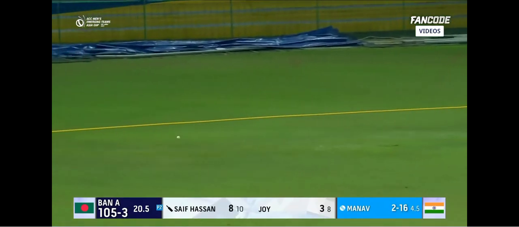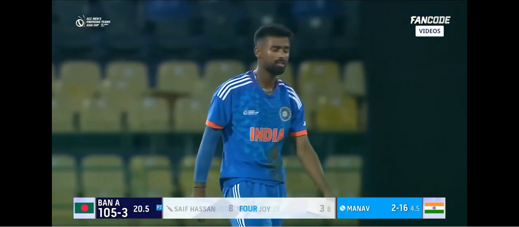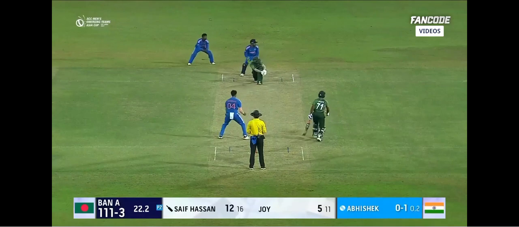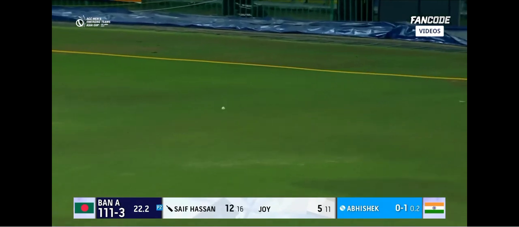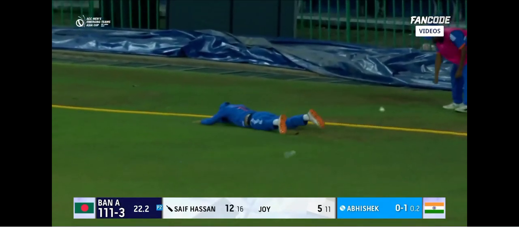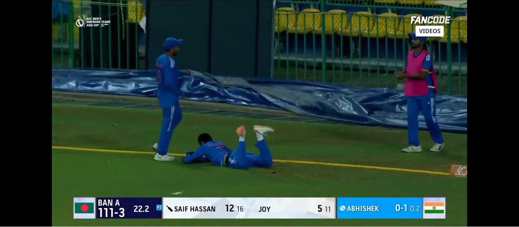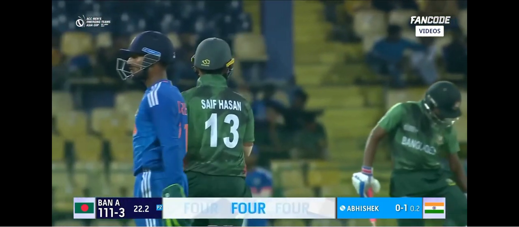Cut away, and he will get a boundary. That's a nice shot to end the over. It's a mistake for Abhishek Sharma, but that's a bad delivery on the middle and leg stump line. And it's going to be a long chase for the boundary rider. Agonizingly close, but he doesn't get there, and that's four.